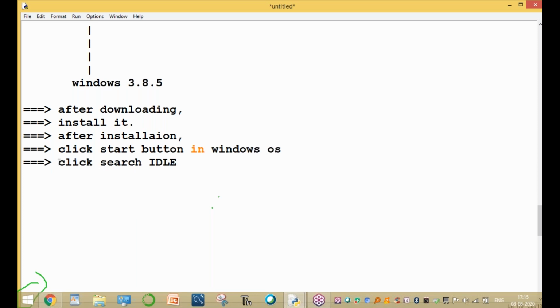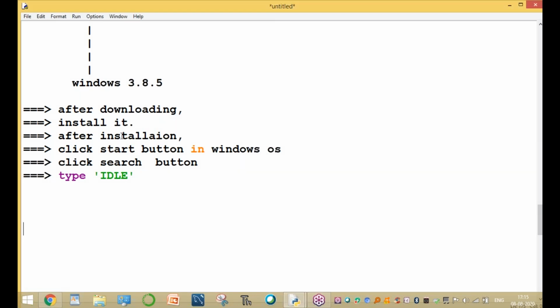Click the search button and type IDLE in the search box. After downloading, install it. After installation, click the Start button in Windows, click search, and type IDLE. Clear, guys, up to here?